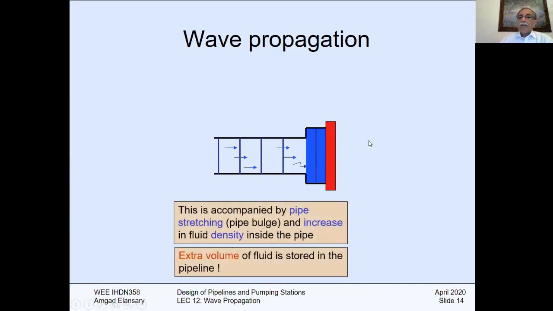And this is accompanied by pipe stretching. We call it pipe bulk. Bulk means an increase in the diameter, and an increase in fluid density. At the same time, you have compressibility of the liquid.